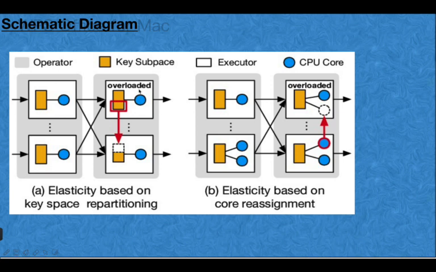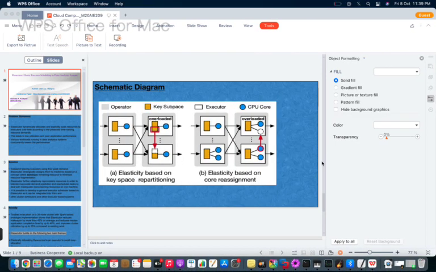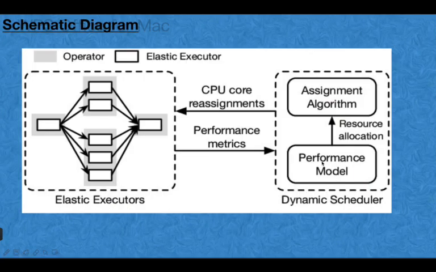See here, this is the core, or you can say the key, which is overloaded, and if it is imposed on a system, how does the machine work. Here there is a key, the core, which is overloaded, and we can see the performance of the machine. So these two are the schematic representations of the system.